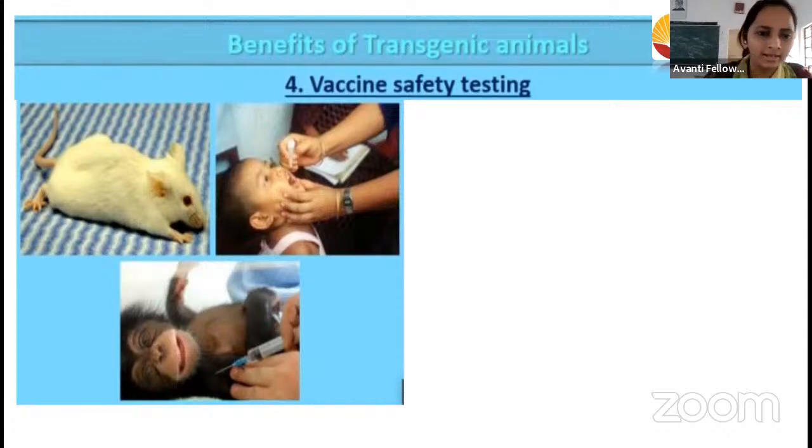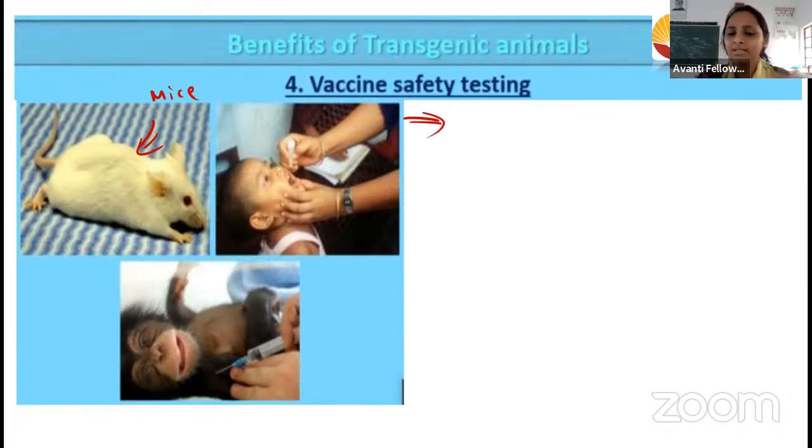Okay, so here you can see that whenever it is first synthesized, it will give rise to the mice. Then they will observe whether anything happens to that mice. Nothing happened, and it started to produce the antibodies. Then it is successful, and then we are going to the next step.